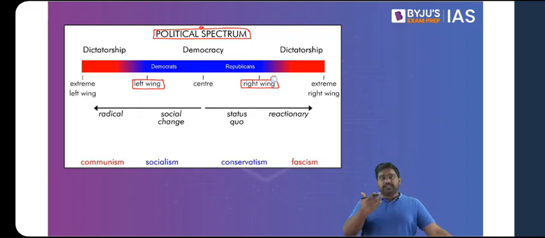In world history, you might have studied that France was a monarchy. Then came the French Revolution, where the monarchy was thrown out and a republic was formed. France adopted democracy and became a republic, right? So when France was still a monarchy ruled by the king, there were advisors to the king who sat on the left side of the king and right side of the king.